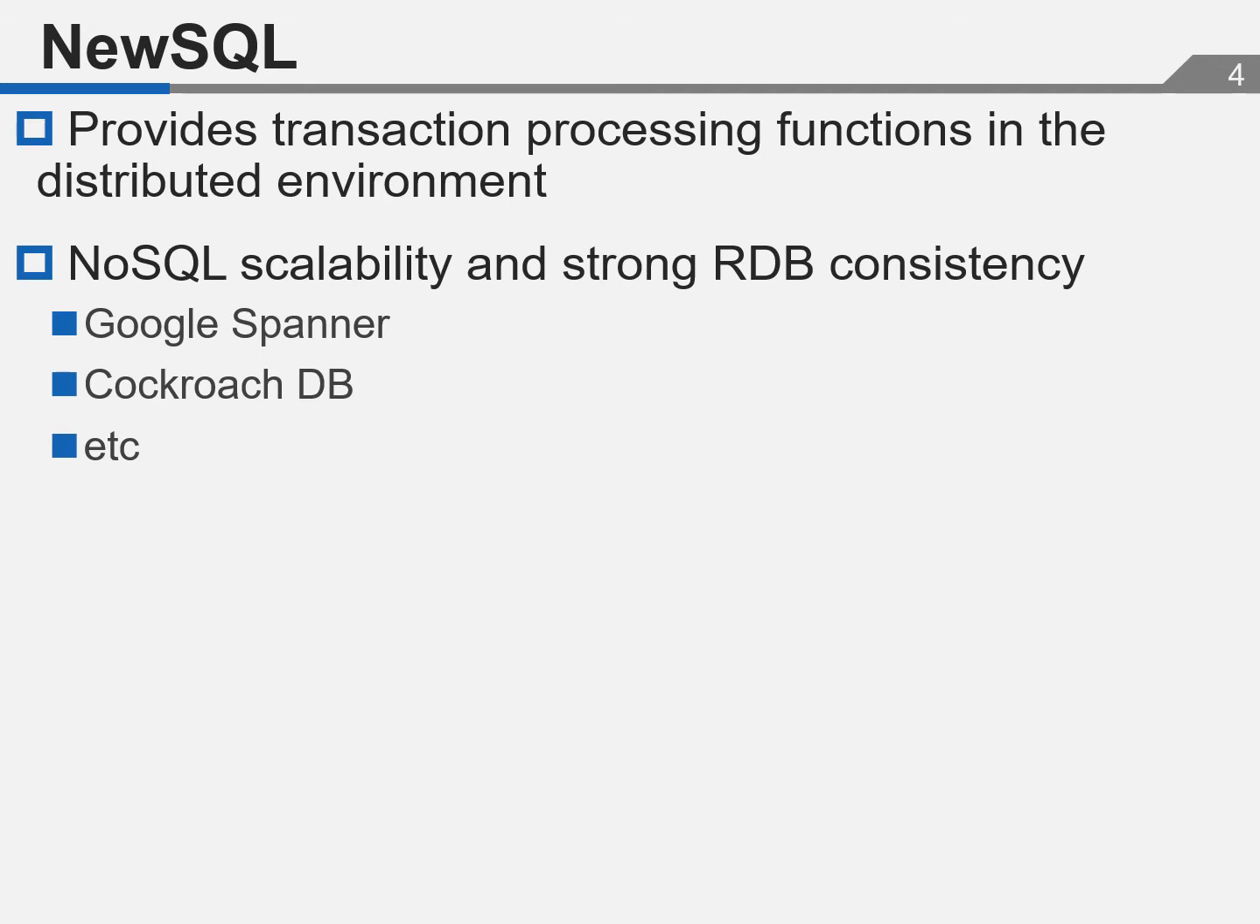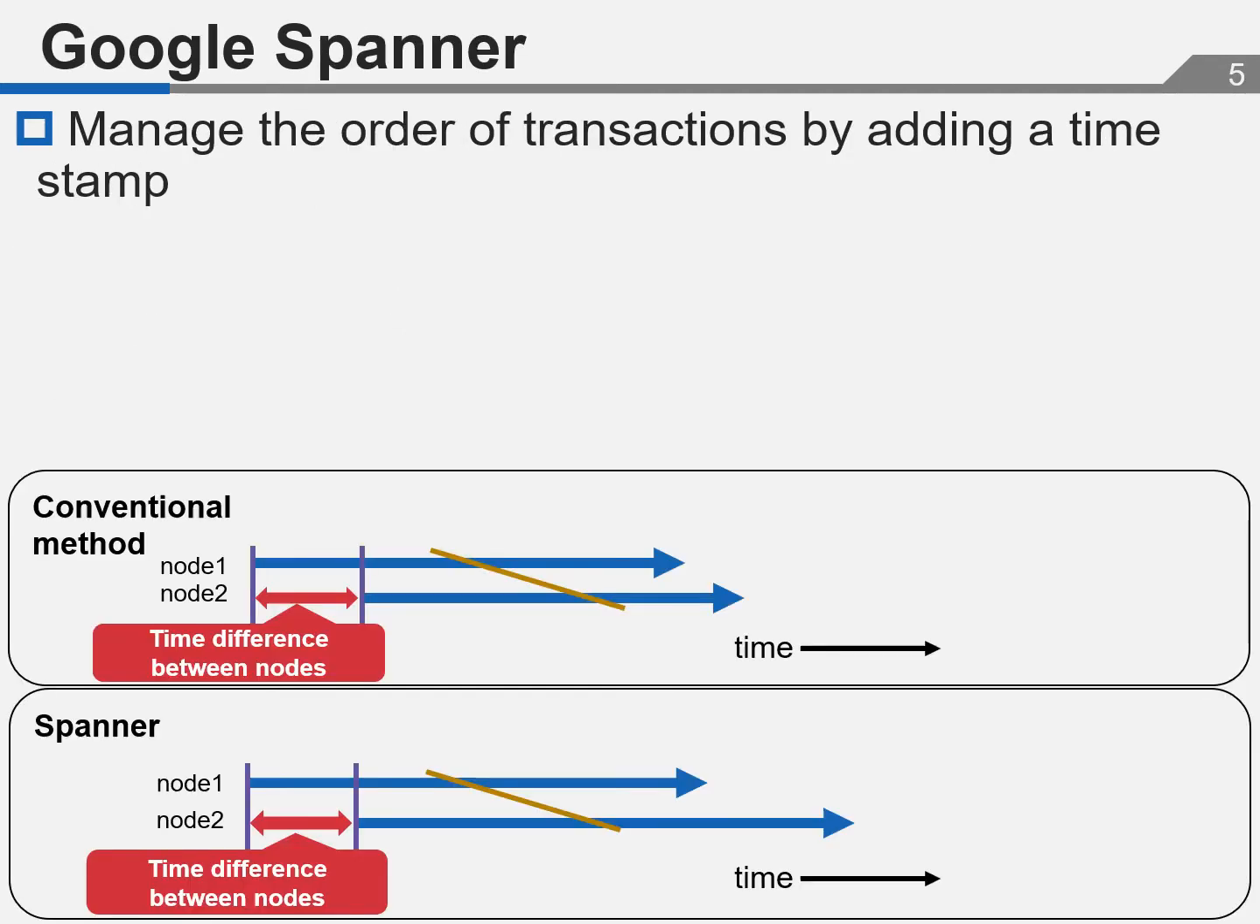NewSQL provides transaction processing functions in the distributed environment. NewSQL has the scalability and availability of NoSQL and the transaction processing functions equivalent to RDB. Typical examples are Google Spanner and CockroachDB. Spanner manages the order of transactions by adding timestamps to the transactions and ensures data consistency even in the distributed environment. In the conventional method, the lock is released as soon as write 1 is executed.